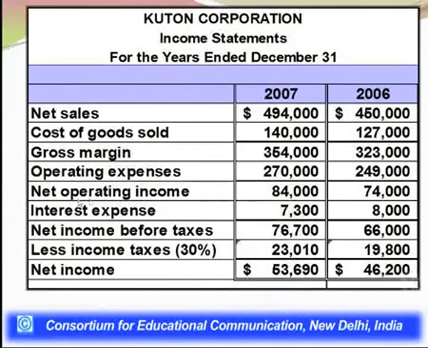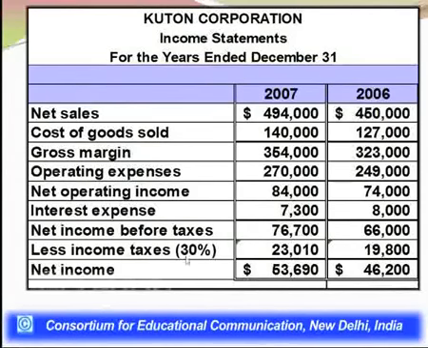and this is known as operating income. So moving forward, if we subtract interest expense out of this operating income, the difference we get is net income before tax. So interest expenses for the company are 8,000 and 7,300. The difference is coming out net income before taxes, which is 66,000 for the year 2006 and 76,700 for the year 2007.